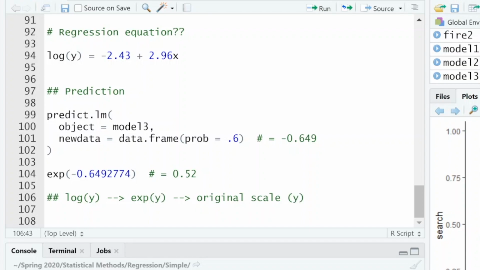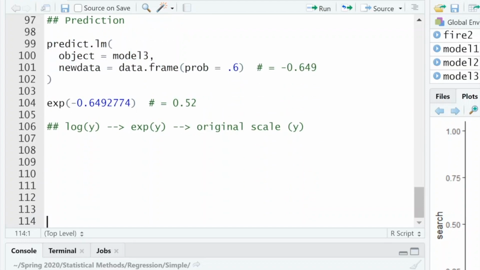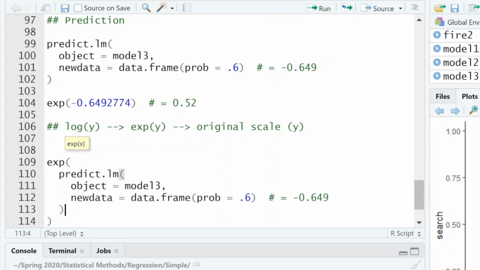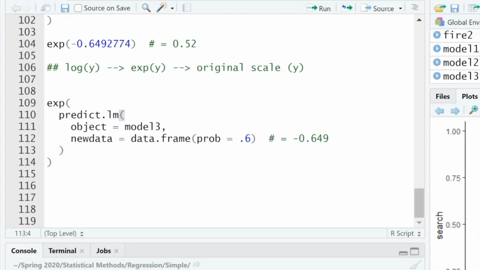Very cool. And just another thing too, if we come down here, we can get very efficient with our code and say exponentiate, and then if we just copy and paste our code in there, we'll see that it gets us the same thing, right? So it automatically puts it on the original scale. Pretty great.